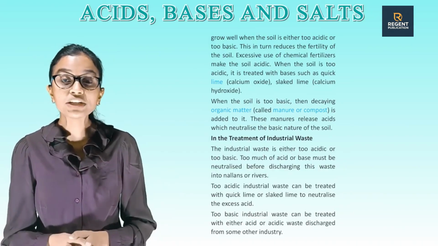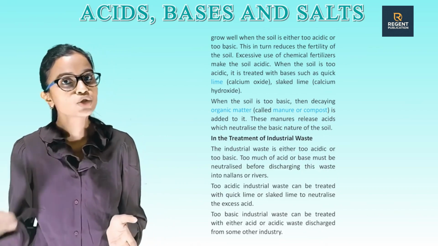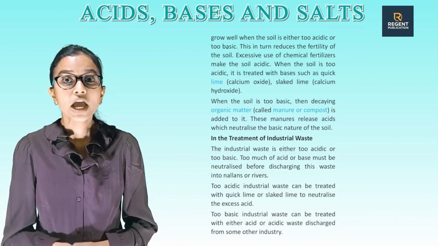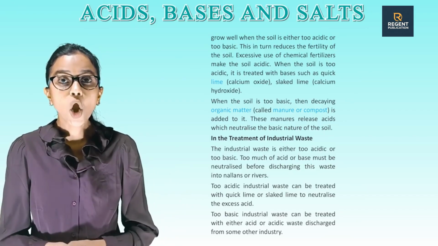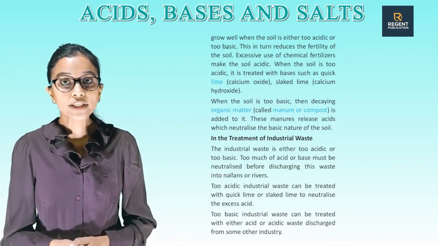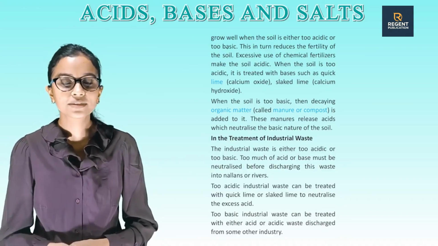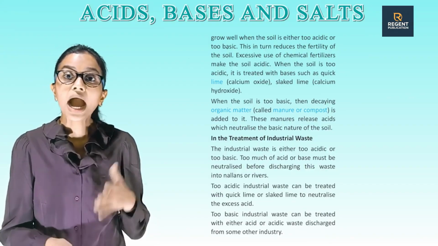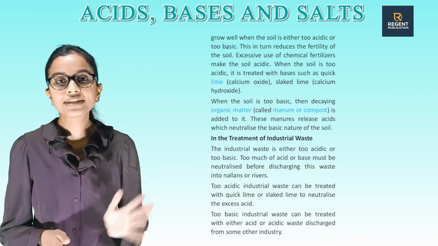In the treatment of industrial waste: the industrial waste is either too acidic or too basic. Too much of acid or base must be neutralized before discharging this waste into nalas or rivers. Too acidic industrial waste can be treated with quicklime or slaked lime to neutralize the excess acid. Too basic industrial waste can be treated with either acid or acidic waste discharge from some other industry.